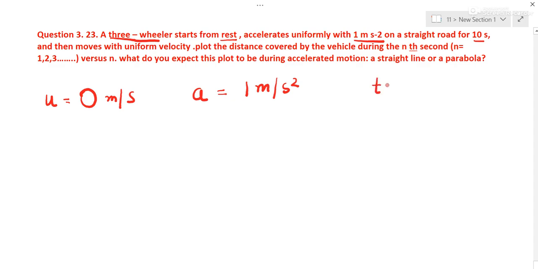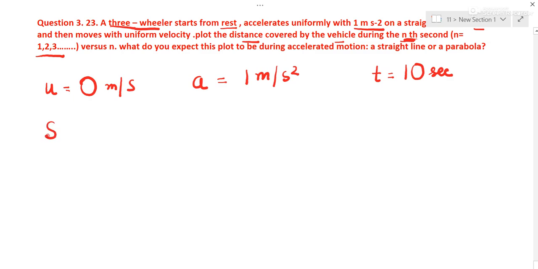So up to 10 seconds it accelerates, that is, it is increasing the speed up to 10 seconds. We have to plot the distance covered by the vehicle during the nth second, n is equal to 1, 2, 3. So we should be ready with values.